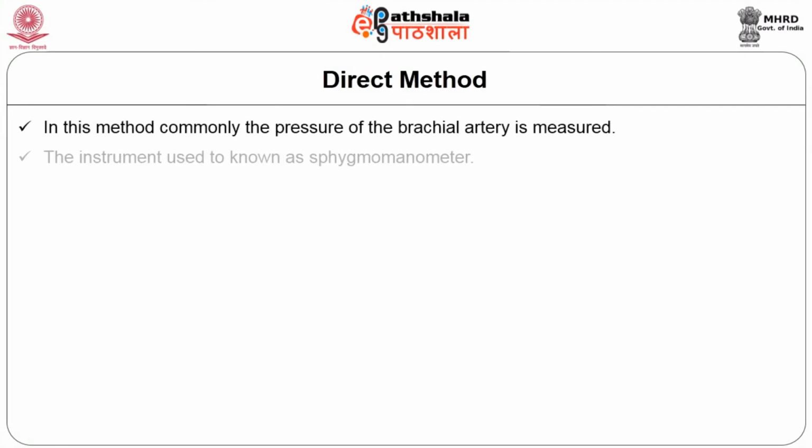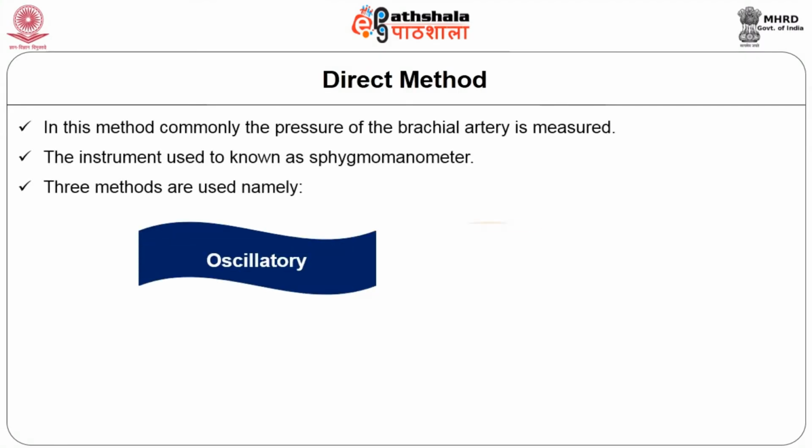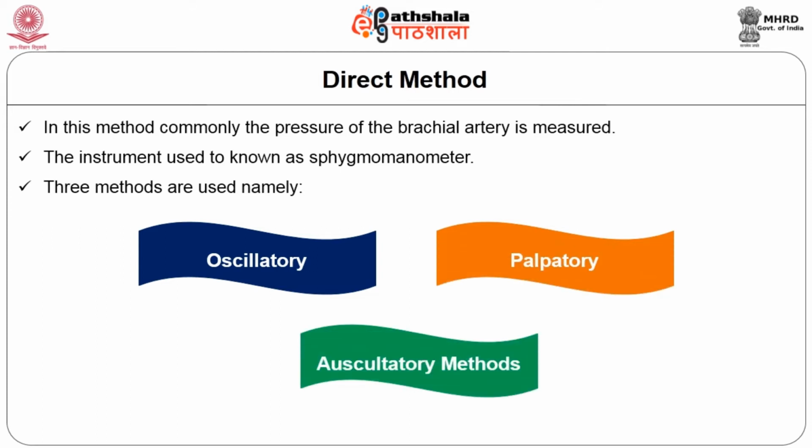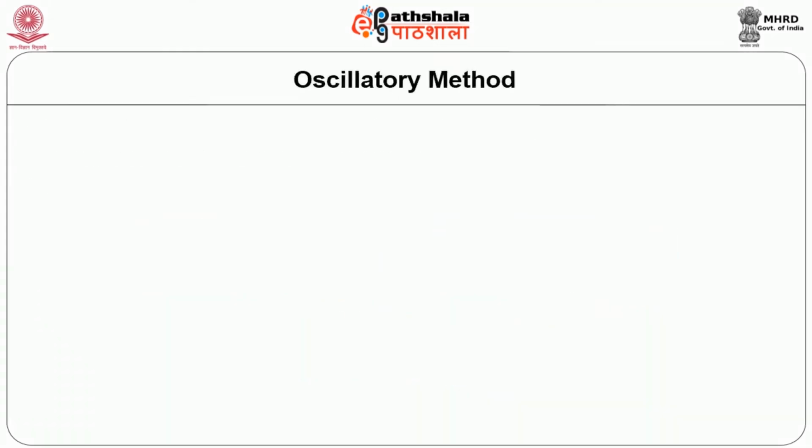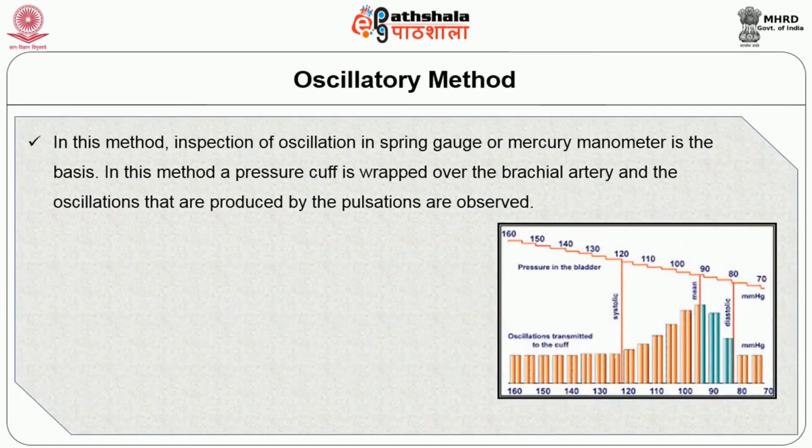In this method, commonly the pressure of the brachial artery is measured. The instrument used is known as sphygmomanometer. Three methods are used, namely oscillatory, palpatory and auscultatory methods. In oscillatory method, inspection of oscillation in spring gauge or mercury manometer is the basis.